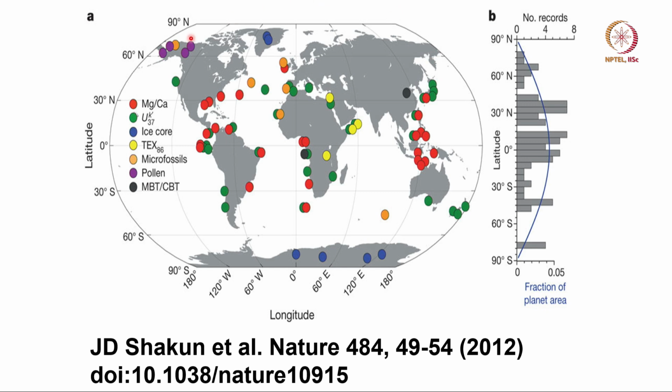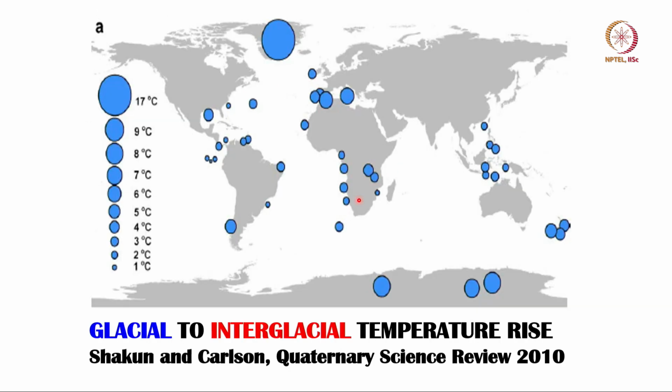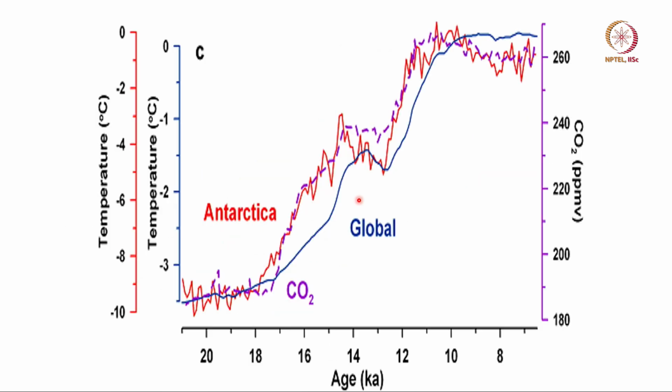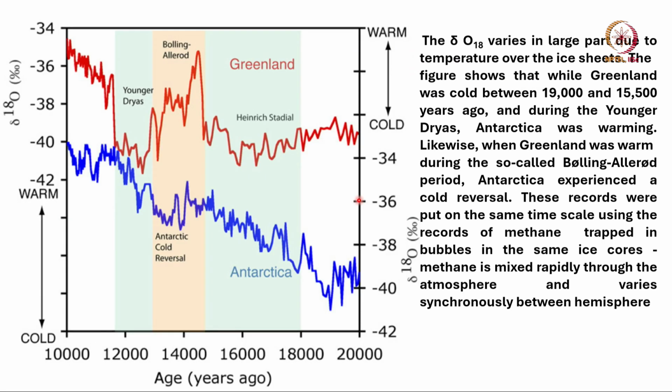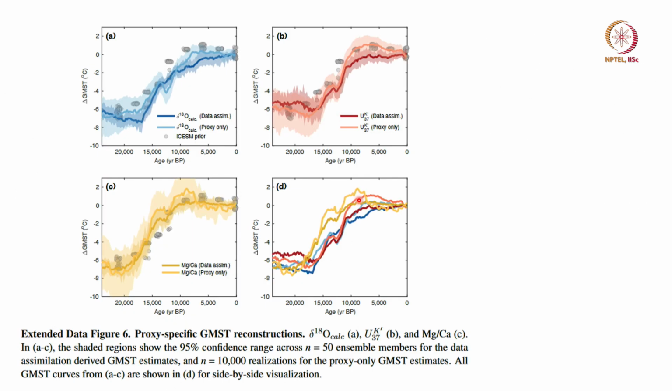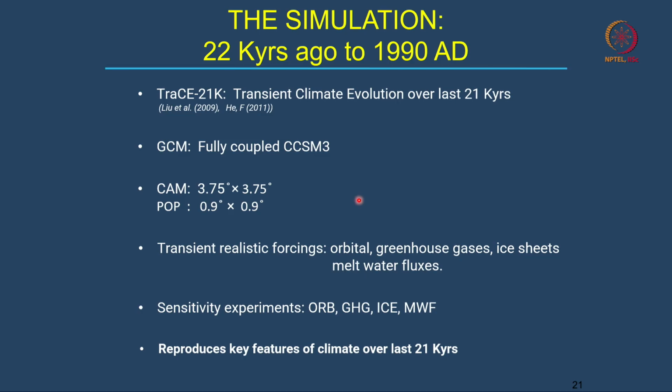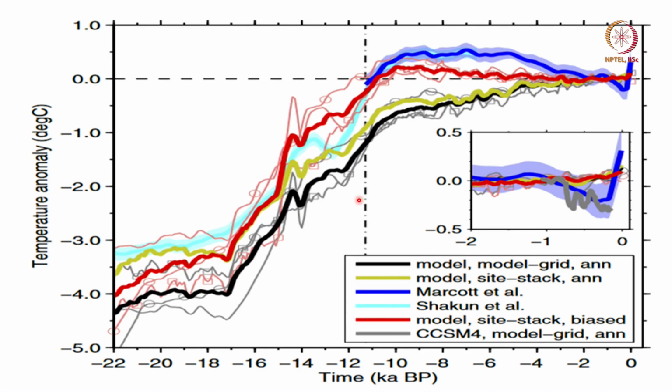Notice that this is the area where Shakun had proxy data. So, when Shakun averages over these ice core and ocean core data, his global mean will not be the same as that obtained from the climate model, where we have data everywhere. So, we need to see how we can understand the difference between model and observation from proxy data due to a different way of averaging.